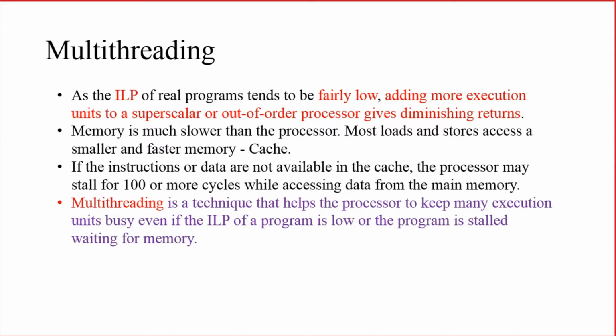But here, since the instruction level parallelism is low, or the processor is stalled due to waiting for memory access, in both cases, multi-threading can improve the performance. How? It will try to utilize the units which are not occupied or free. Right. So that technique is known as multi-threading.